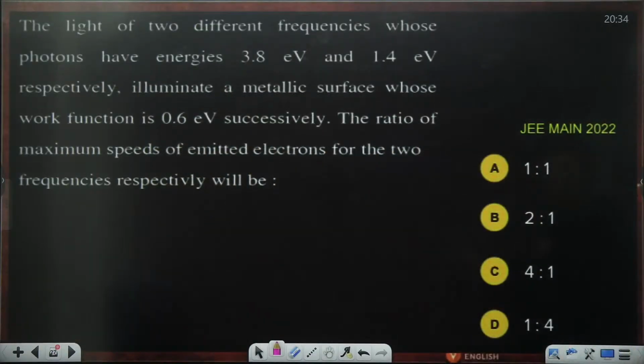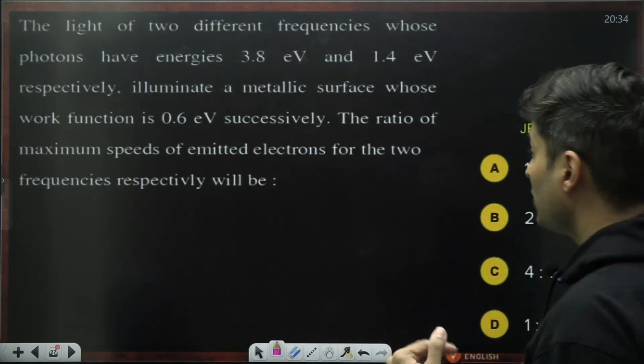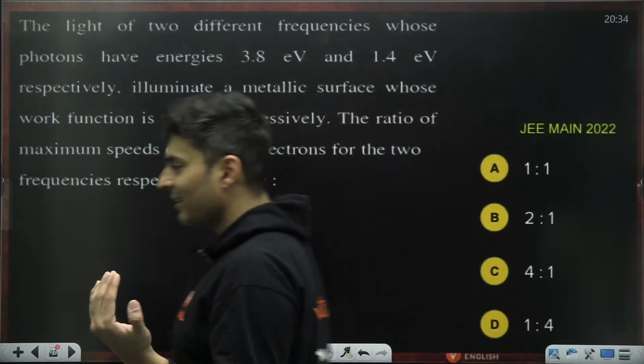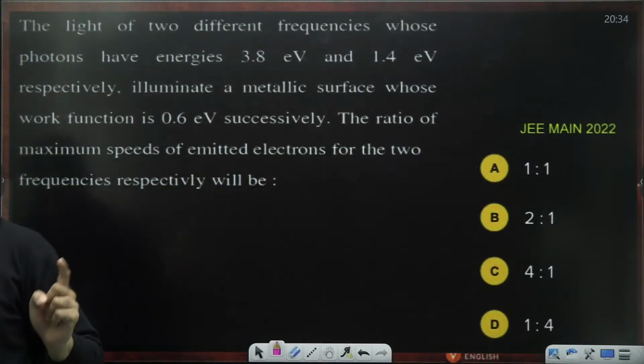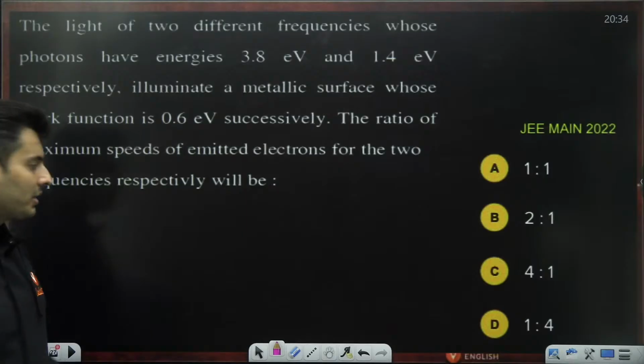Light of two different photon energies falls on a surface of work function 0.6 electron volt, and we need the ratio of the maximum speeds of the emitted electrons. Again, completely based on the photoelectric equation.